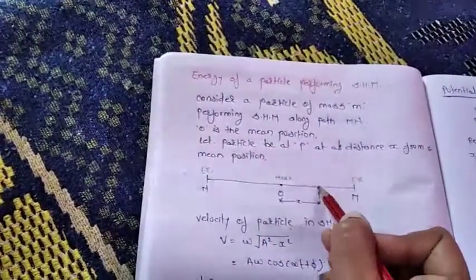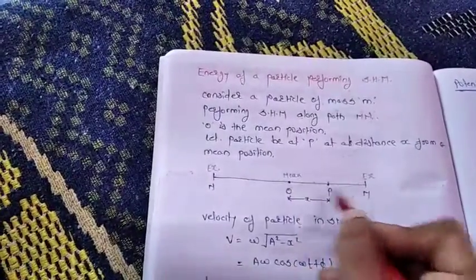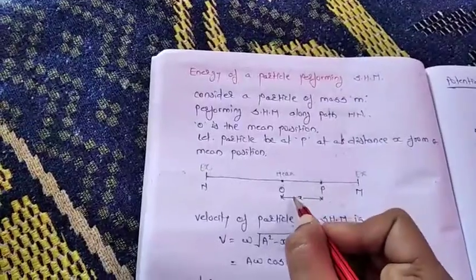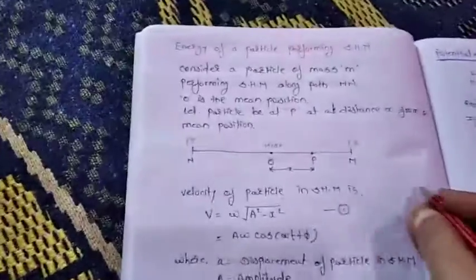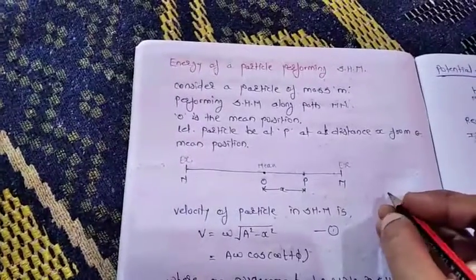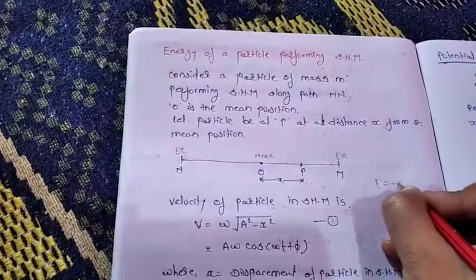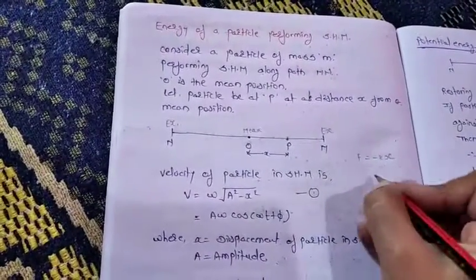Let the particle be at the point P. That means it is midway toward the first extreme, the positive extreme. This is the position of the particle, and x is the displacement of the particle from O. So we'll write some initial formulas that we have seen. We know F, the restoring force, is equal to minus kx, as we need this formula further.